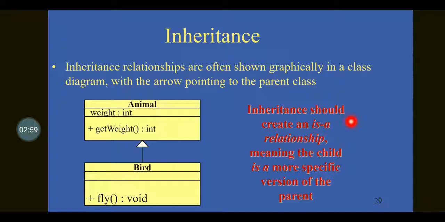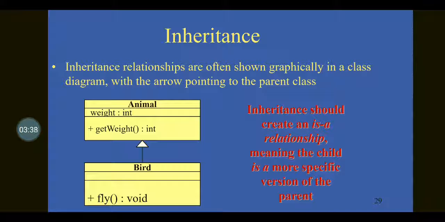We have to remember that inheritance should create an is-a relationship, that is, a child class should give the relevant meaning. For example, let us have animal as a class and bird as a class. Bird is one of the animals, so there is an is-a relationship, that is, bird is an animal. So if and only if there is an is-a relationship, we can move towards the concept called inheritance.